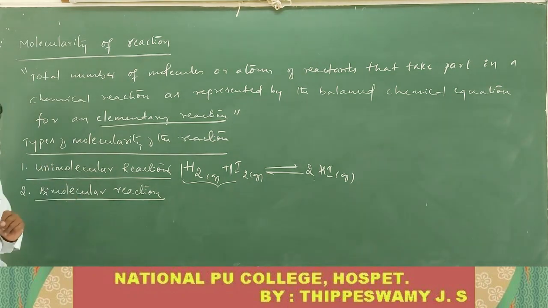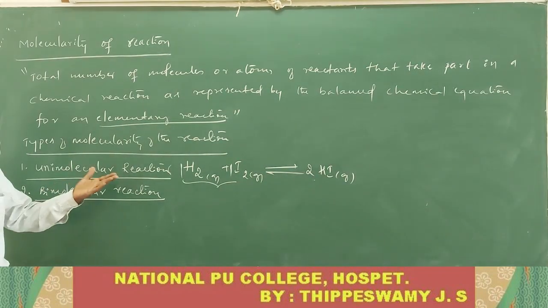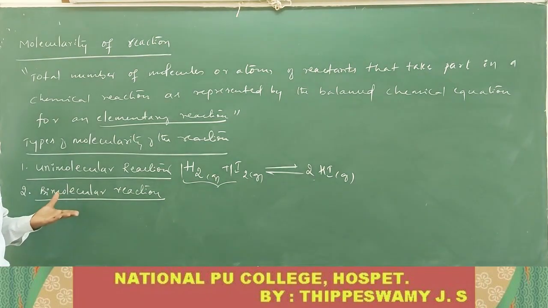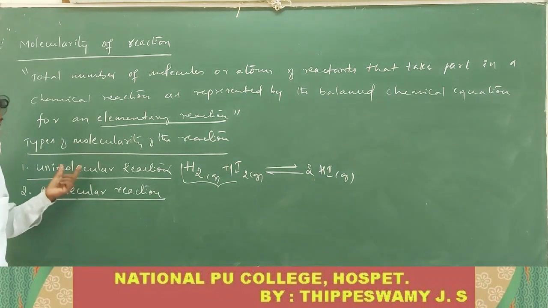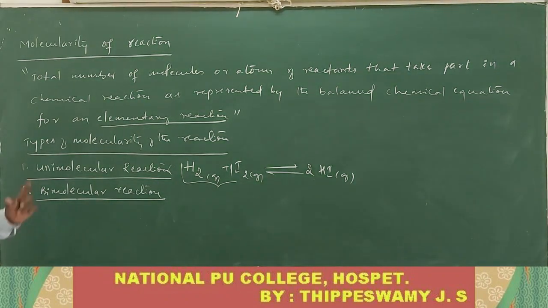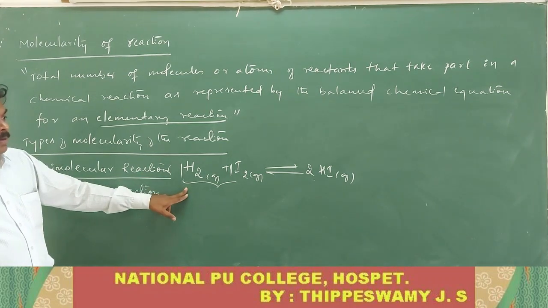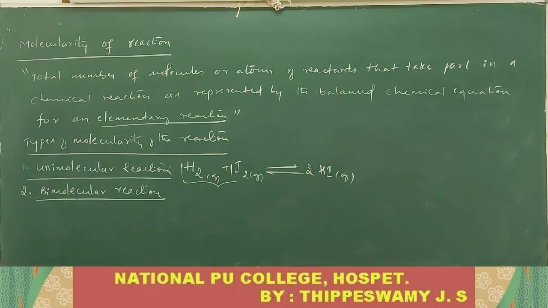So this is one of the examples for this. Okay, the third one you can take is the termolecular reaction.